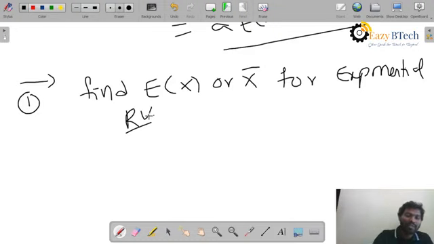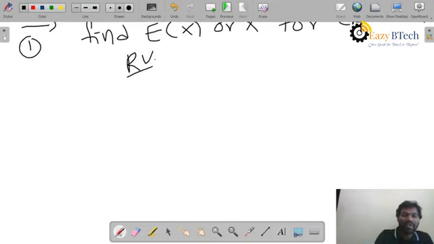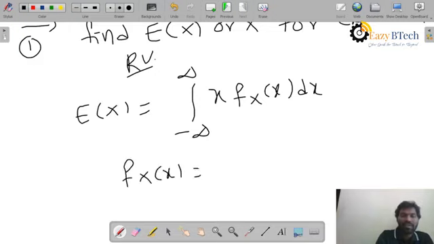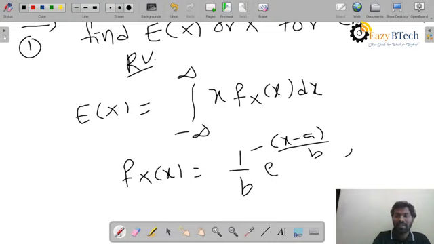Now see, we already know that expectation of x is equal to the integral from minus infinity to infinity of x into f of x dx. Now I have to know the density function of the exponential random variable. The density function of the exponential random variable is given by 1 by b into e power minus of (x minus a) by b, for x greater than or equal to a.